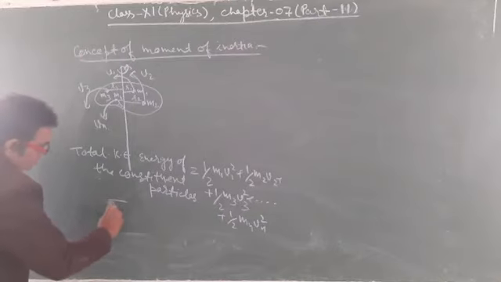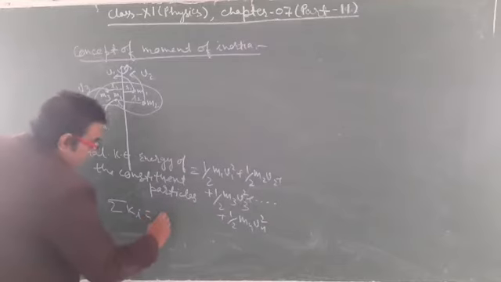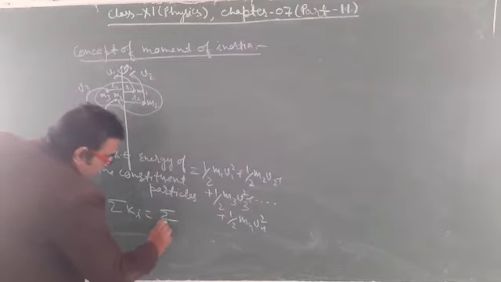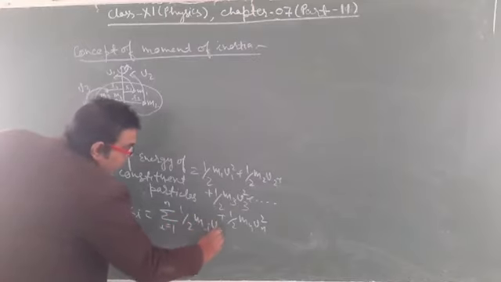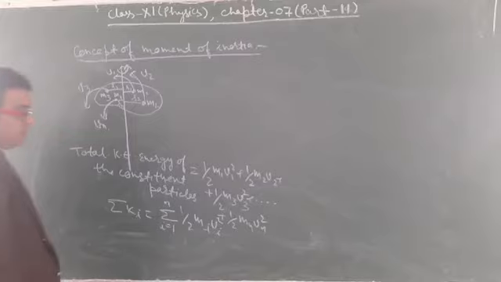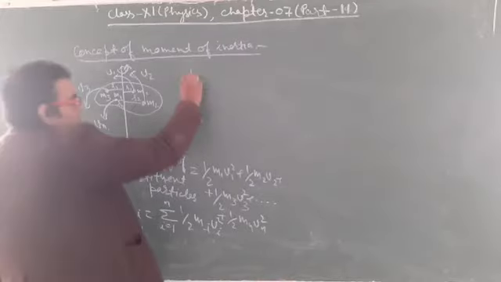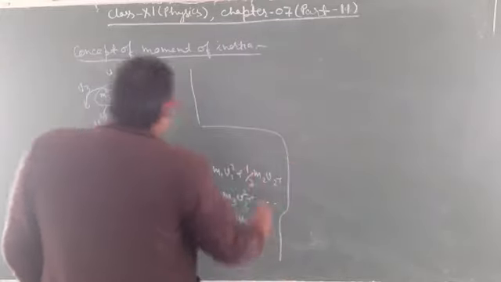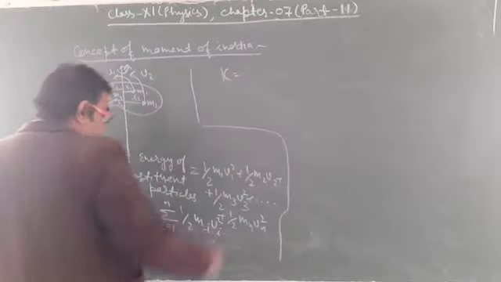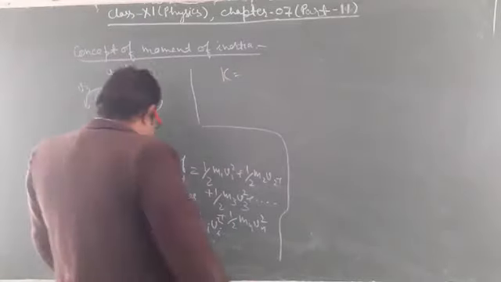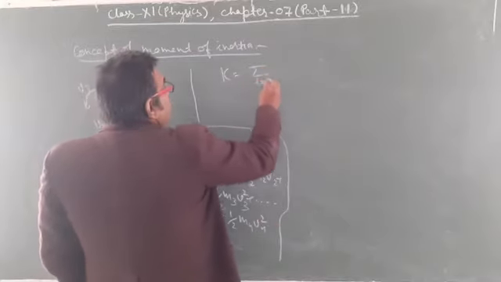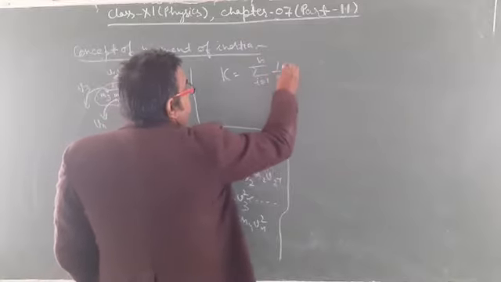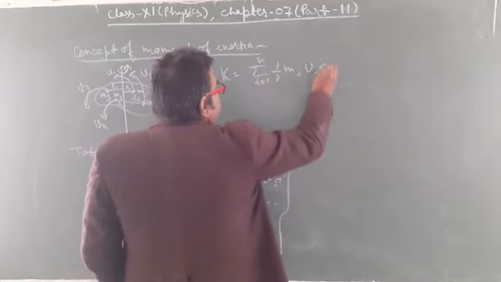So the total kinetic energy K can be written as the summation, i equal to 1 to n, of 1 by 2 mi vi square.